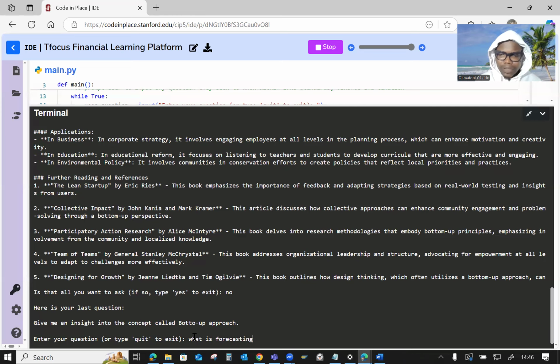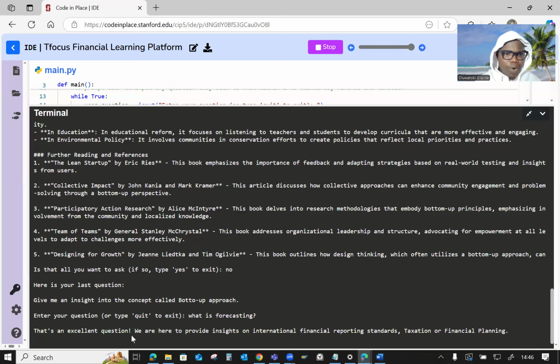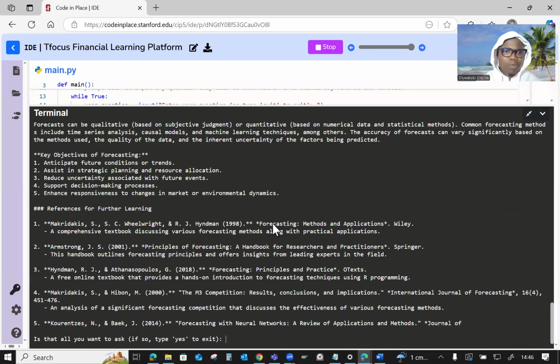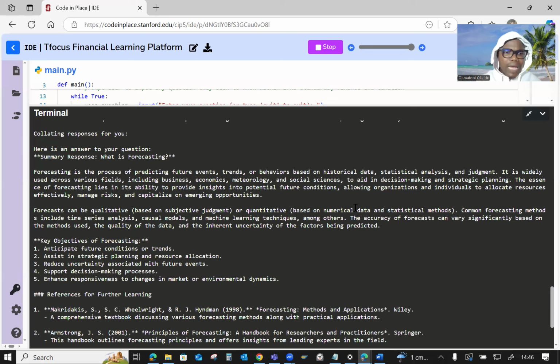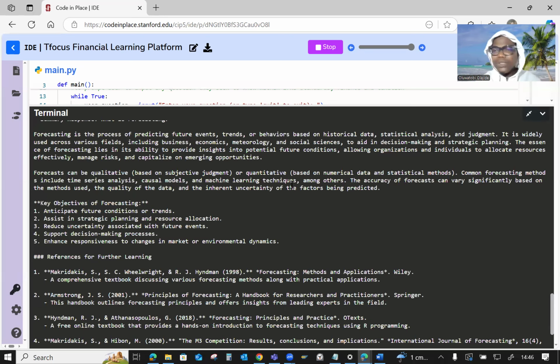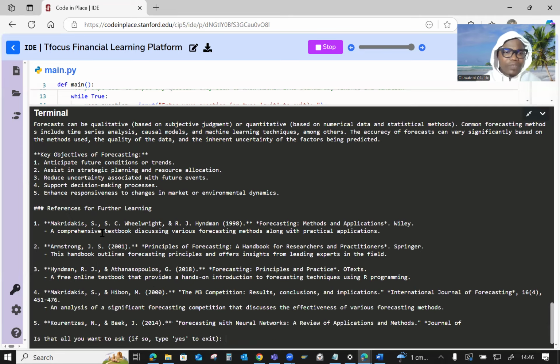What is forecasting? So then I click, and it says, oh, that's an excellent question. We're here to provide insight on all the 3 elements this program focuses on. So I'm waiting for the feedback in less than 2 seconds. Wow, my inquiry has been solved. Okay, so forecasting is the process of predicting future events, trends or behaviors. And you can see it gave 2 detailed definitions, and then key objectives of forecasting are highlighted here, and 5 references where you can learn forecasting further. And then, is that all you want to ask? If so, type yes. So now I'm ready to exit.